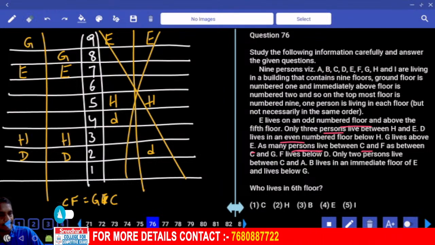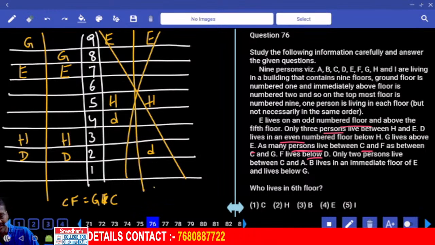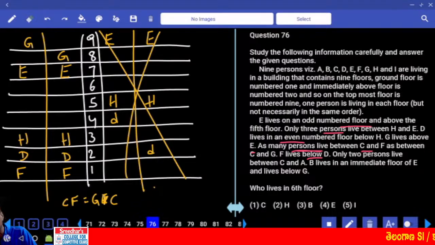Then next one, and F lives below D. Where is this F? F is below D. F is here. And F is here. C and F and G and C. C is exactly between F and G. Now C is exactly between F and G.